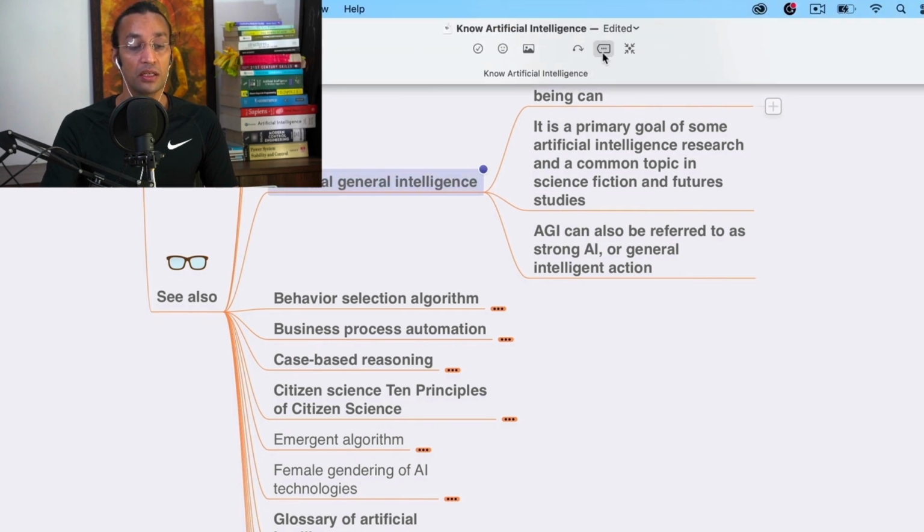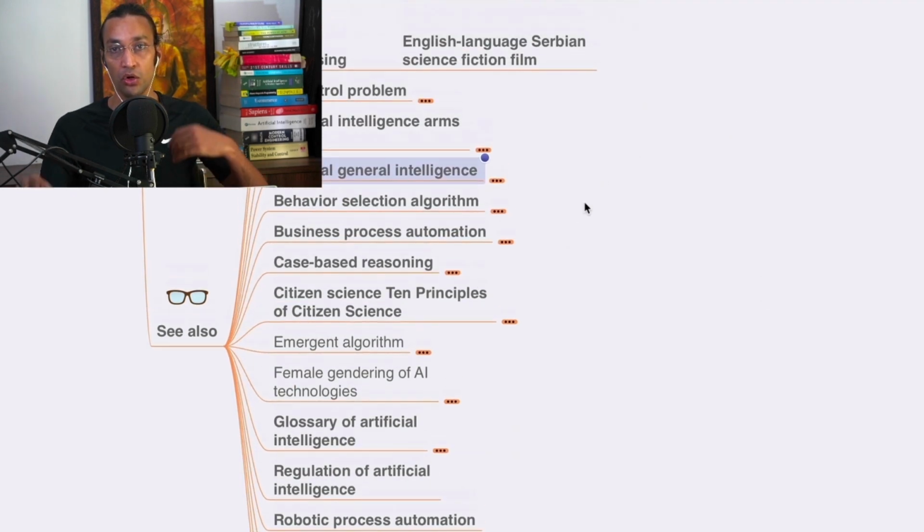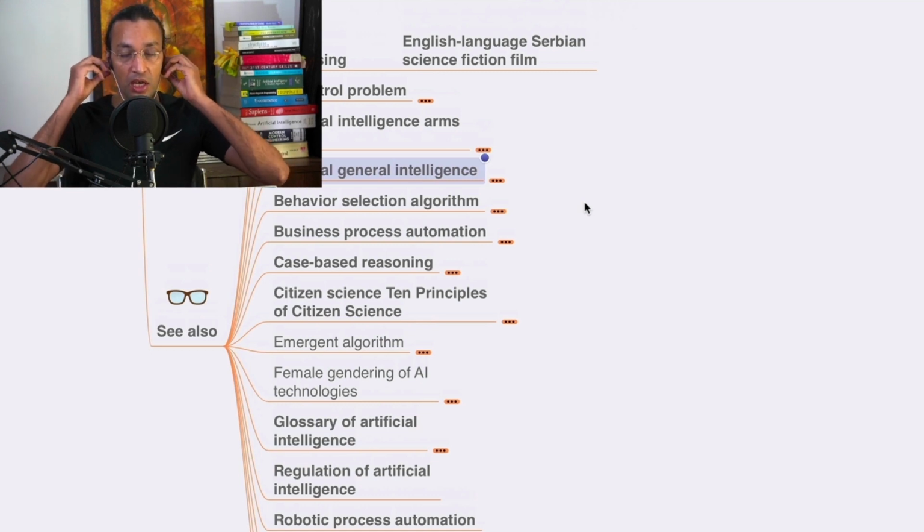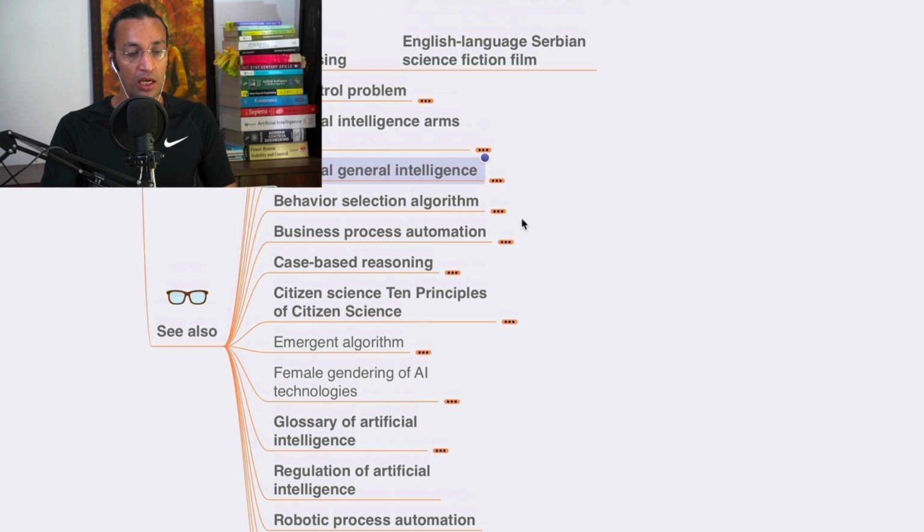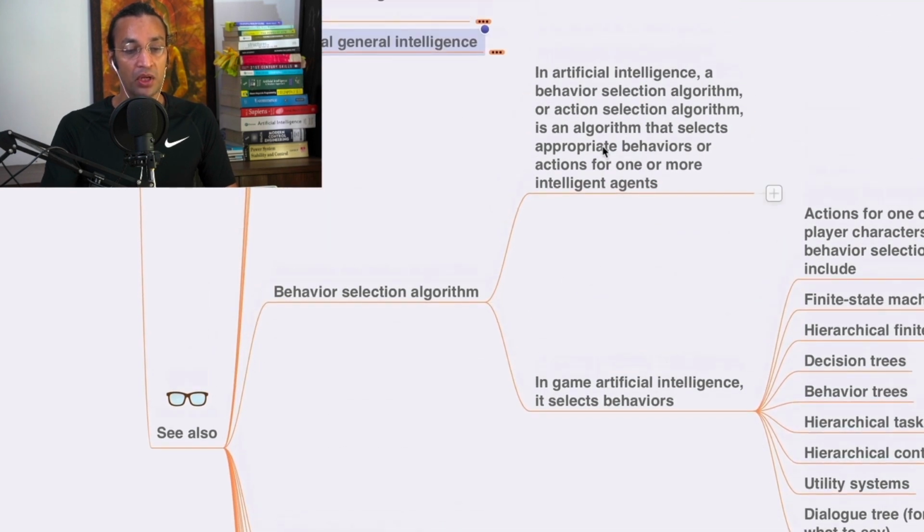So you have to go and do the research on these things, so you'll understand AI from a deeper perspective. Okay, behavior selection algorithm, what it is. In artificial intelligence, a behavior selection algorithm or action selection algorithm is an algorithm that selects appropriate behavior or action for one or more intelligent agents.